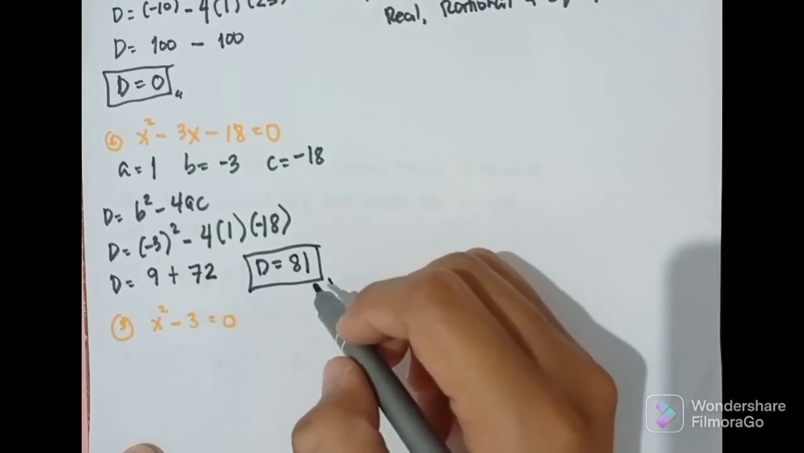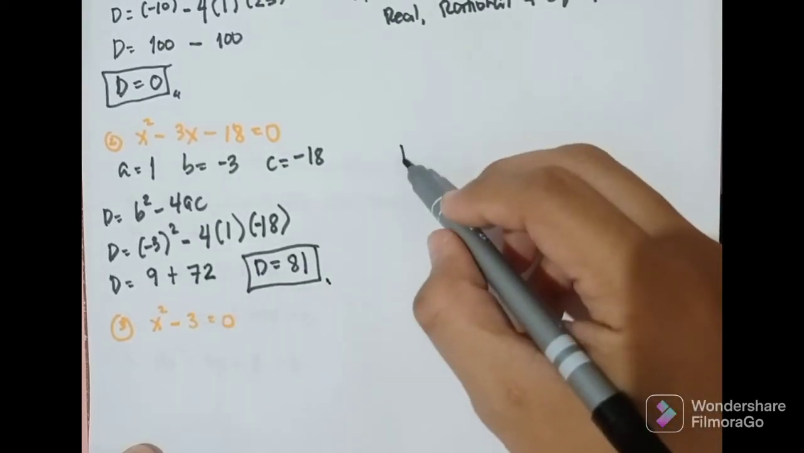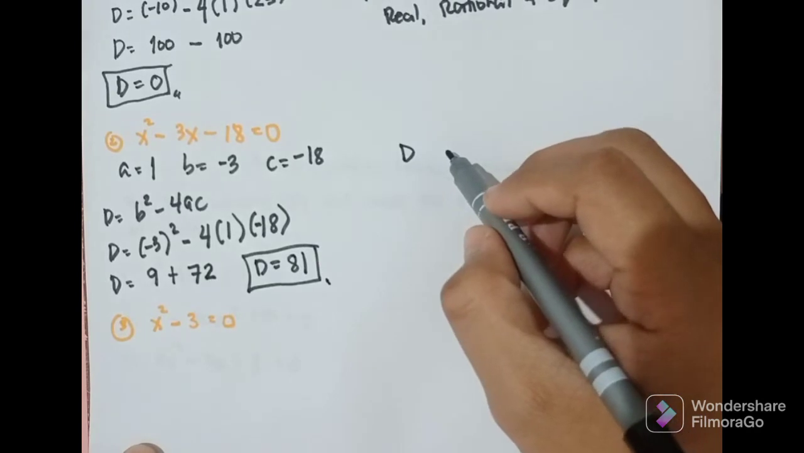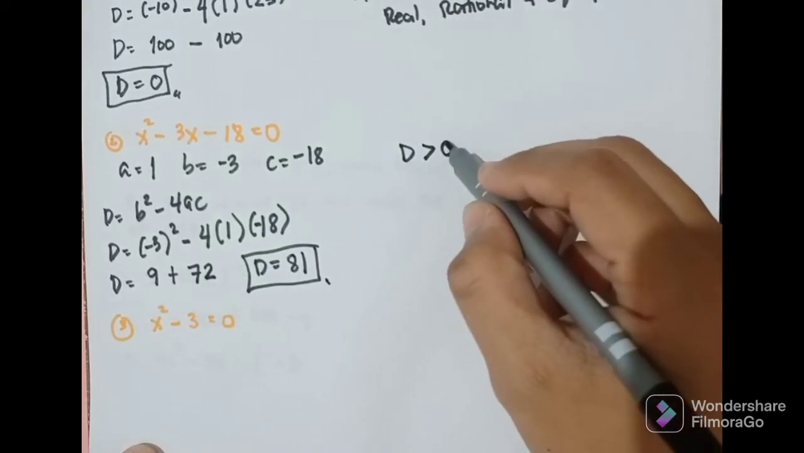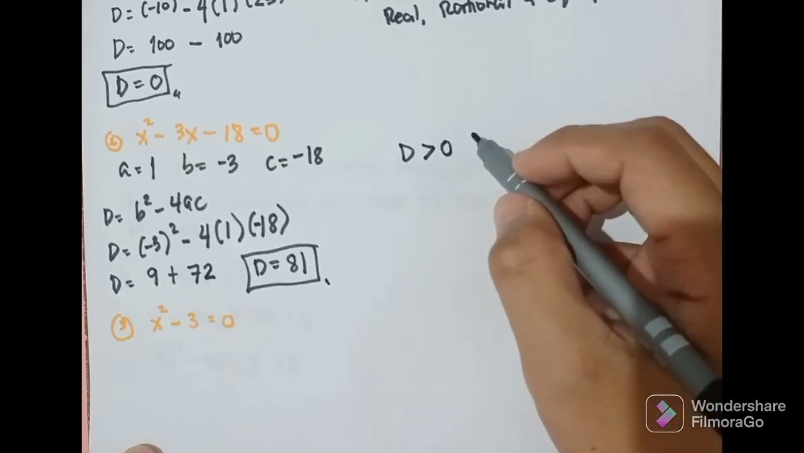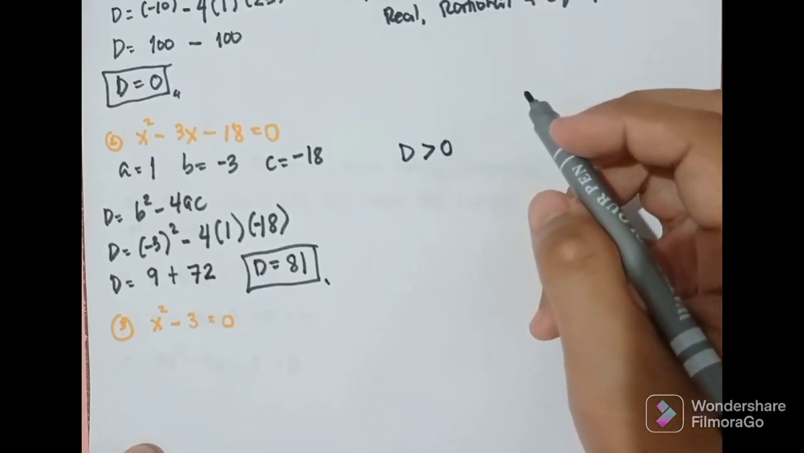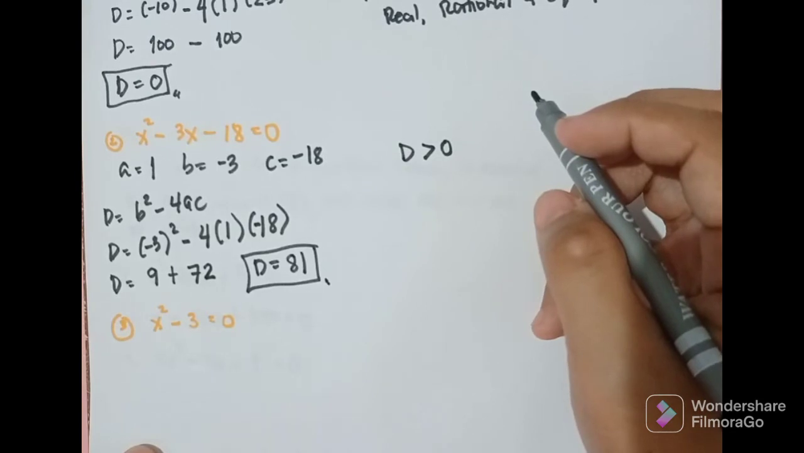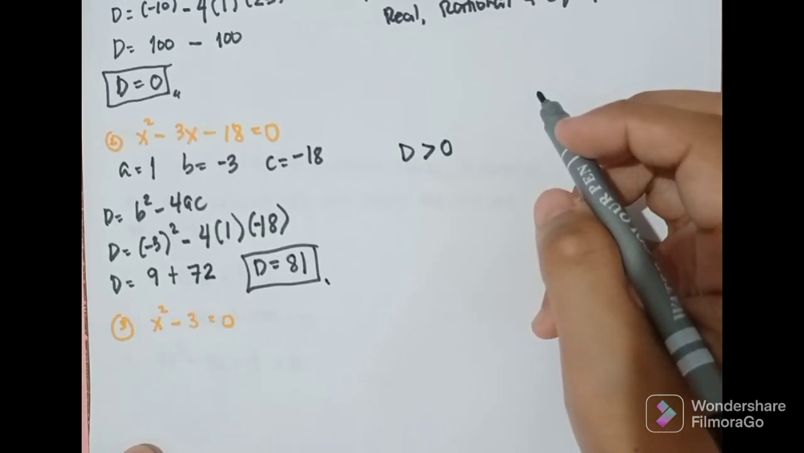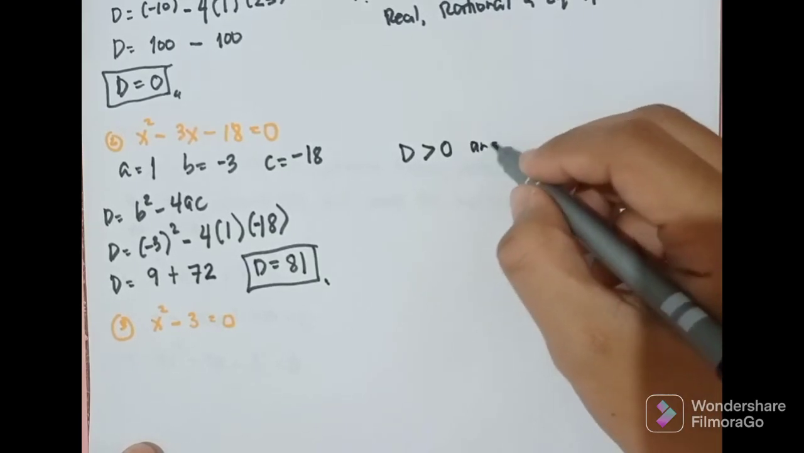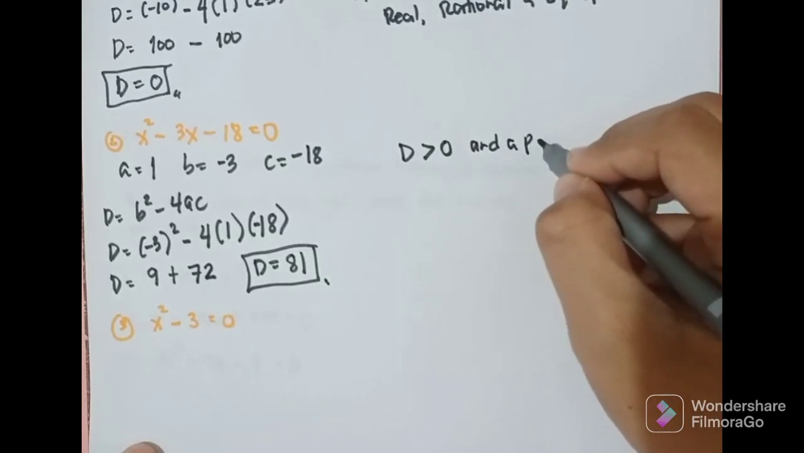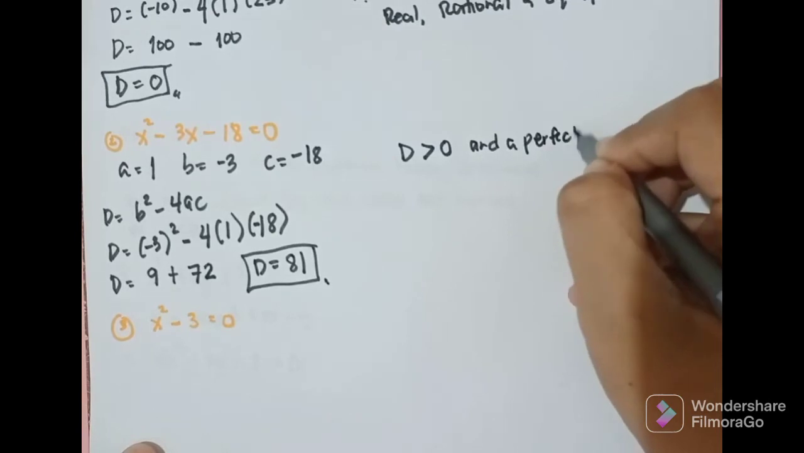So, anong mapapansin natin kay D? Our discriminant is it greater than, less than, or equal to 0? So, it is greater than 0. Is 81 a perfect square number or not? So, since ang factors ng 81 is 9 and 9, therefore, it is a perfect square.